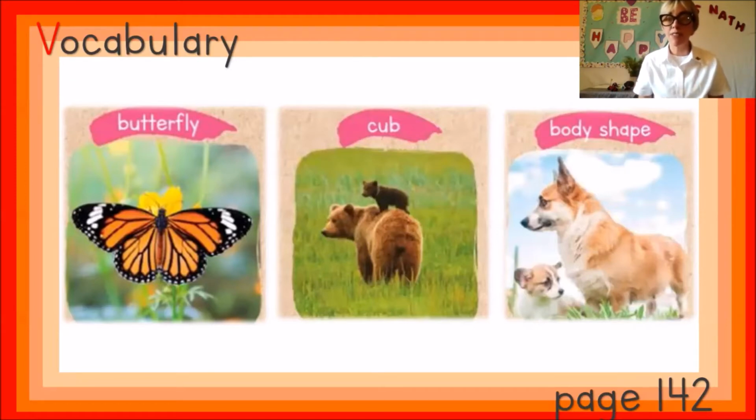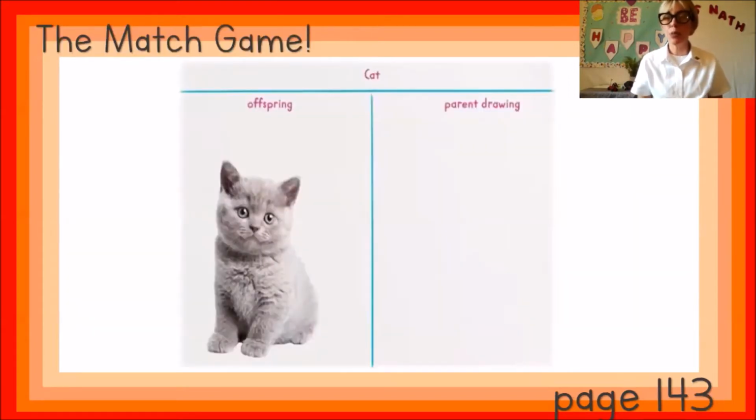Now that we saw the vocabulary, let's continue. We are going to work with the match game. Turn your page to 143. What we have to do here is to look at the picture of the offspring, that means the baby animal, and draw the parent next to it. Pay attention to the characteristics of the offspring and try to recreate its parent.